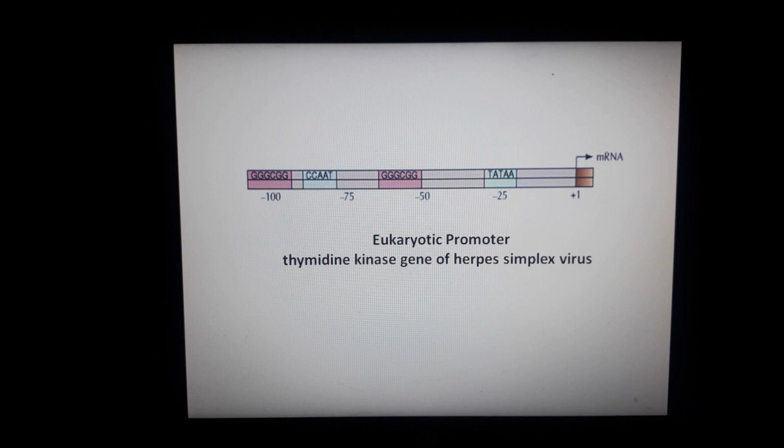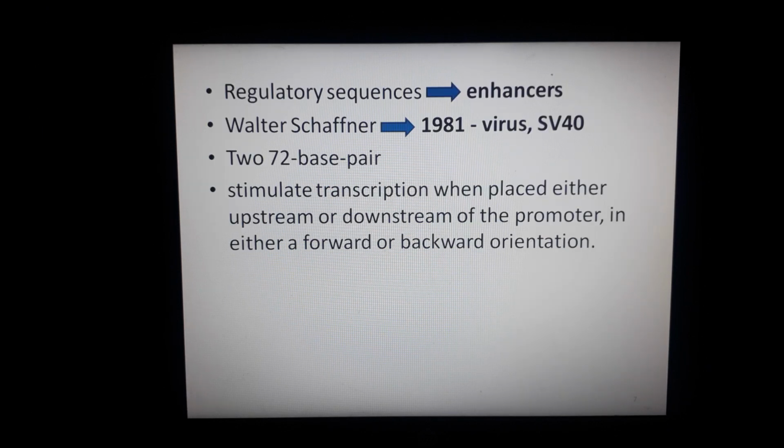And there are two kinds of boxes. Look, the pink one is GGGCGG, and the blue one is CCAAT. And the consensus sequence, I have already told you what it is. So this is the eukaryotic promoter. In the previous slide we discussed the herpes thymidine kinase promoter structure.